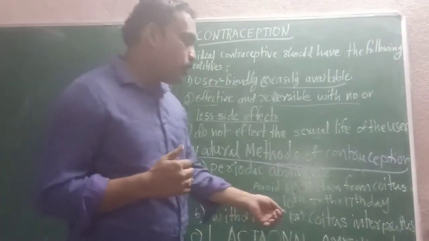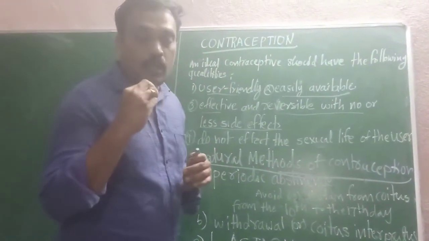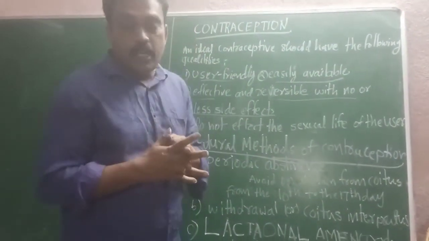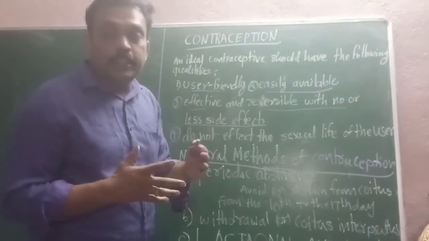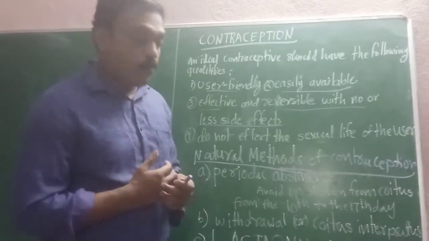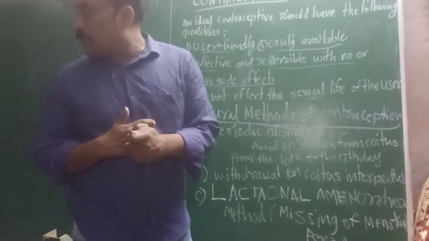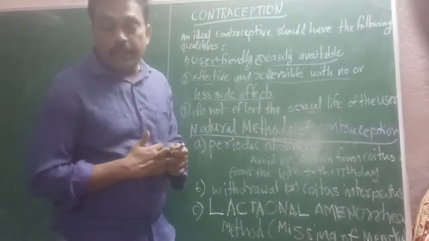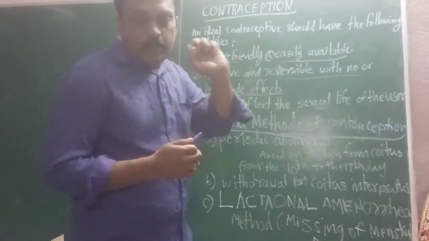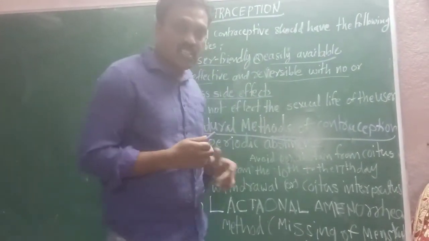The second is withdrawal or coitus interruptus. Generally, ejaculation releases sperm cells into the female reproductive tract. At the time of ejaculation, the penis is removed, and this is what we call withdrawal or coitus interruptus. That is also one of the natural methods. That is the second method.